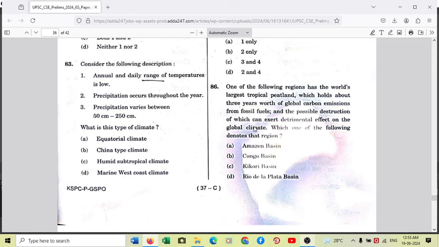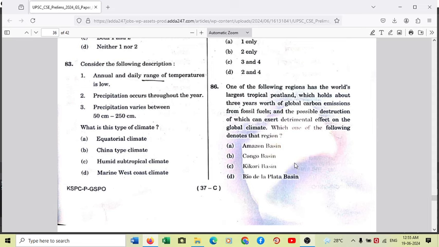And out of this 5 lakh, nearly 1 lakh 67,000, so 1.67 lakh square kilometers of peatland area is in Congo Basin surrounding Cameroon, Gabon and the Central African countries. Okay, and the second largest peatland in the world is Amazon Basin.